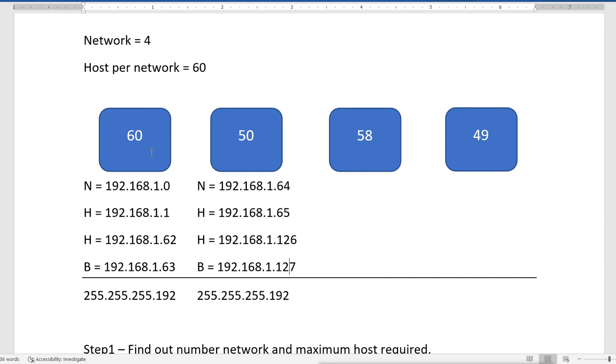Now for the next department, what IP will we assign here? It will start from 192.168.1. Remember, the previous one ended on 127, so it will start from 128, and that first IP will be the network IP for this department.